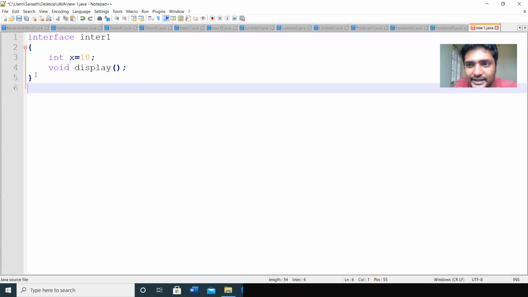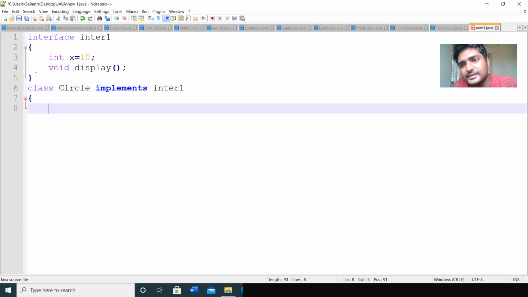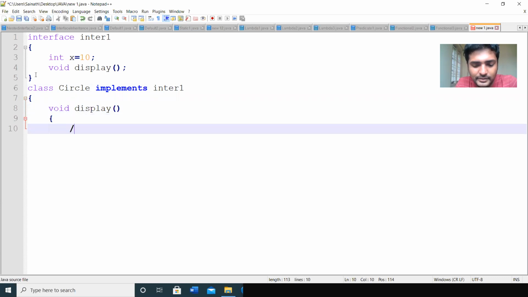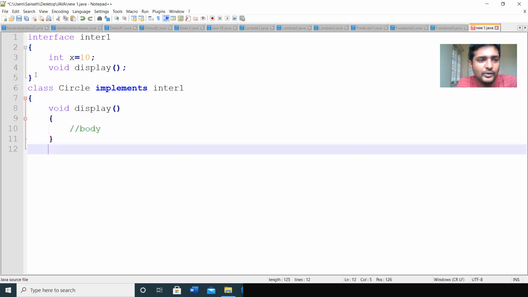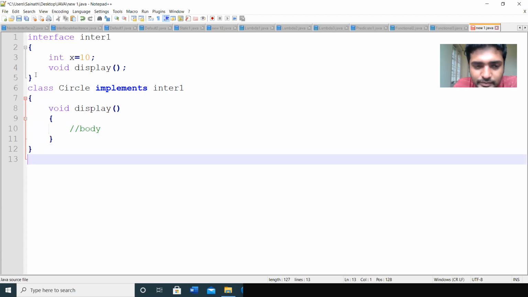In order to implement any interface we need a class. So here I am defining the class circle implements. You can use the keyword implements inter1. So this is the class. Here we are going to write the method definition, that is void display. We can write some body and close the class. So this is the general implementation of any interface.